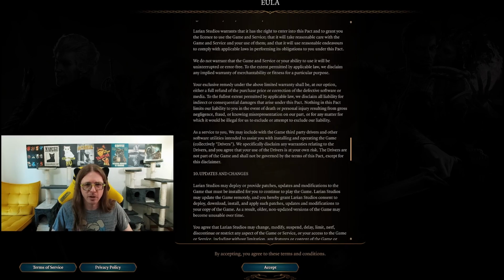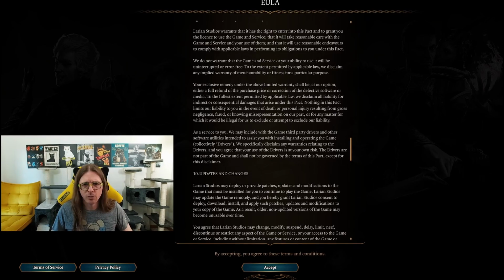Nothing in this pact limits our liability to you in the event of death or personal injury resulting from gross negligence, fraud, or knowing misrepresentation on our part, or for any matter for which it would be illegal for us to exclude or attempt to exclude our liability, which would be tough, I think, with a video game. Although I know personal injury can potentially be other stuff too, maybe marketing or something like that. But nonetheless, I'm sure this is just boilerplate kind of information, right?